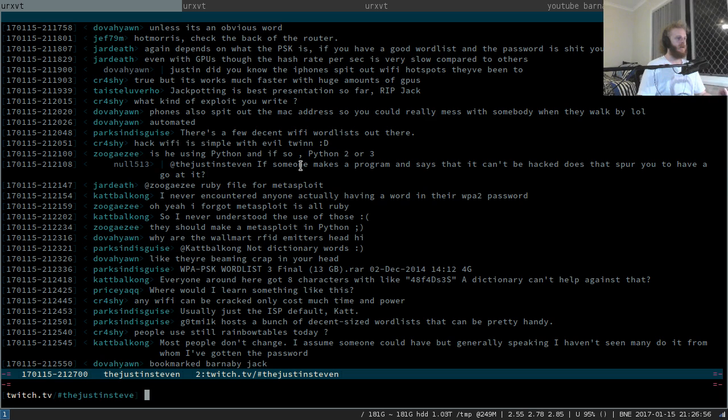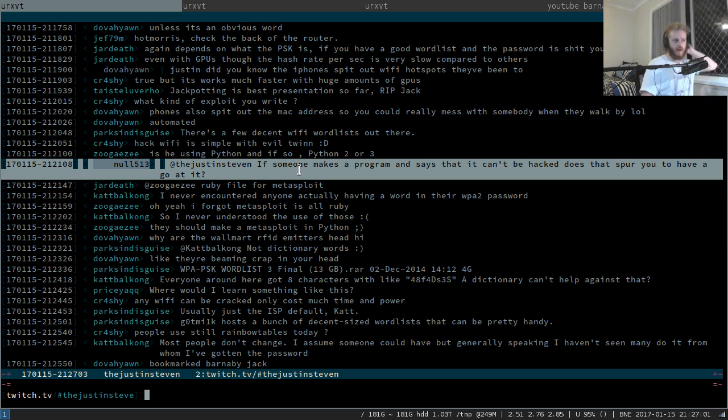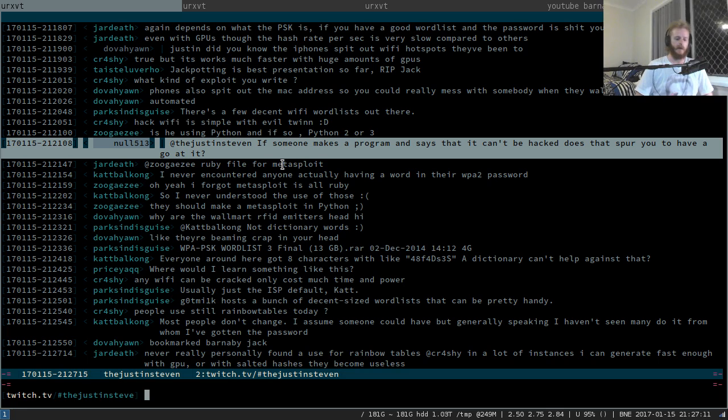If someone makes a program that says it can't be hacked, do I have a go at it? Mostly, not really, because I don't pick targets to make a point or tease anyone. I do it because it's interesting to me, or it's software that I use and care about and want to be more secure, or software that I know my friends use, because I care about them and their security. I used to do it to tease, but nothing good really comes of that.